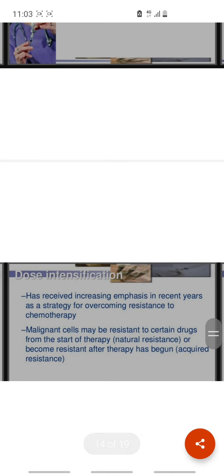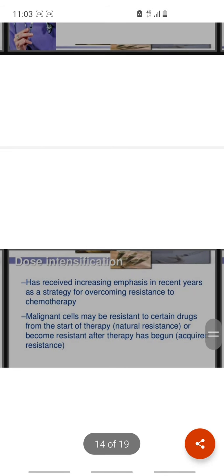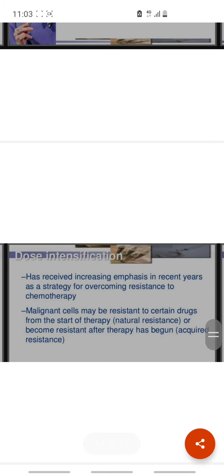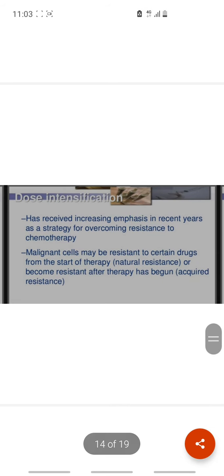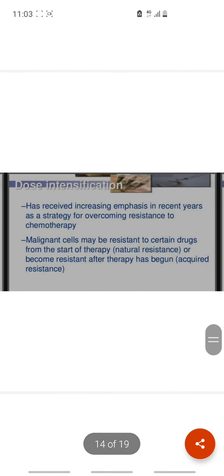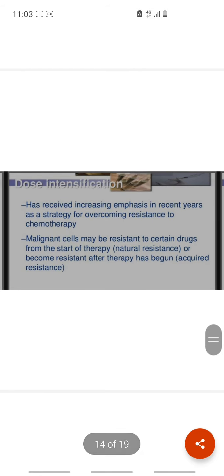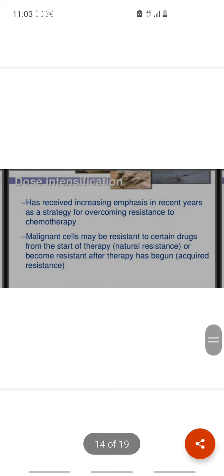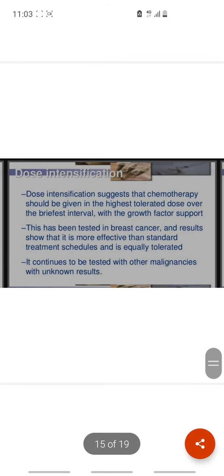Dose intensification has received increasing emphasis in recent years as a strategy for overcoming resistance to chemotherapy. Malignant cells may be resistant to certain drugs from the start of therapy, that is natural resistance, or become resistant after therapy has begun, acquired resistance.